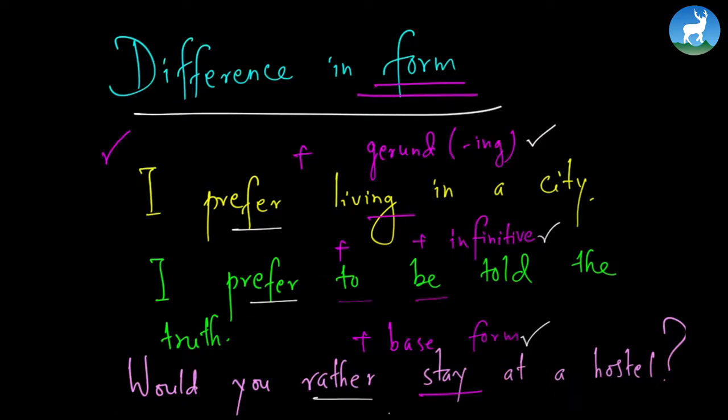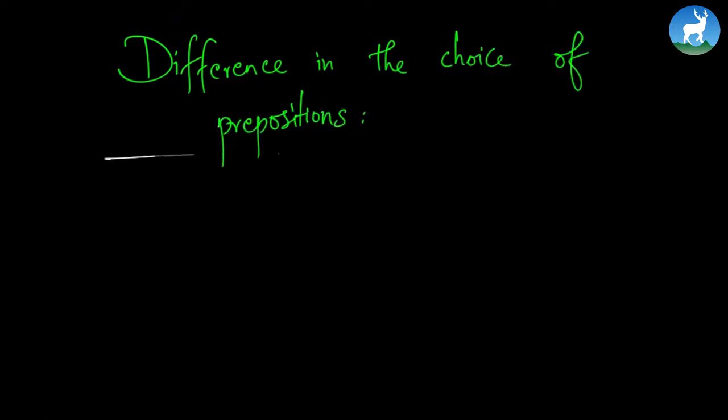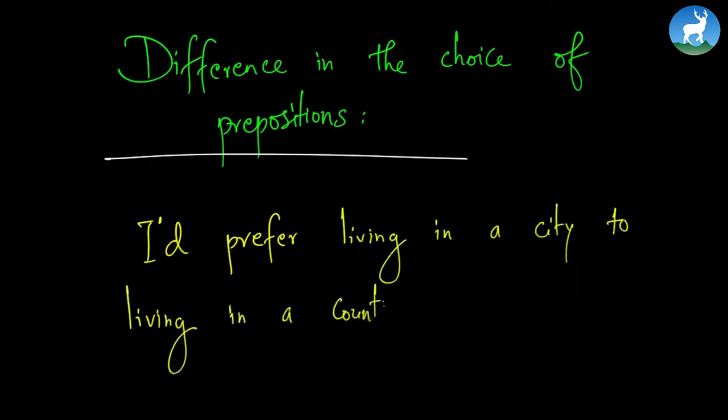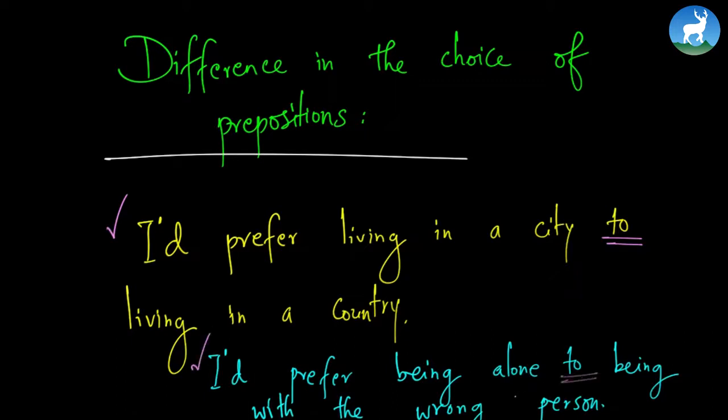Now, let's understand different prepositions to state the choice. We can use a lot of different prepositions while we are using these preference structures, and this is the difference in the choice of prepositions. The first one is, I'd prefer living in a city to living in a country. Let me write you another example. I would prefer being alone to being with the wrong person.